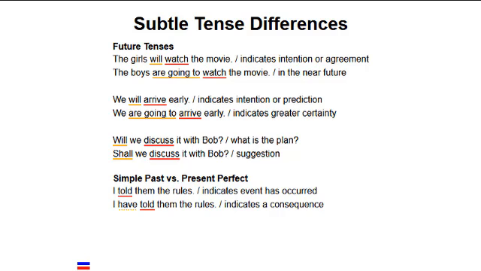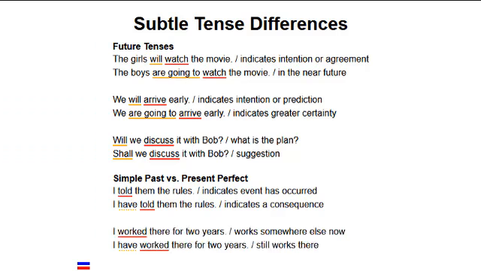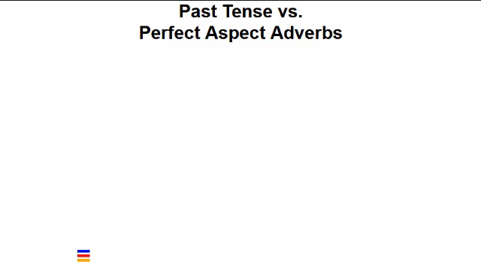The simple past also can refer to events in the distant past, while the present perfect includes the past up to the present. A man who says, "I worked there for 2 years," probably works somewhere else now. A man who says, "I have worked there for 2 years," still works there. Adverbs can also determine whether the simple past or present perfect tense should be used. You might say, "I saw that movie yesterday," to indicate you can recommend or criticize it. If you say, "I have already seen that movie," it would probably be to let someone know that you don't want to watch it a second time.